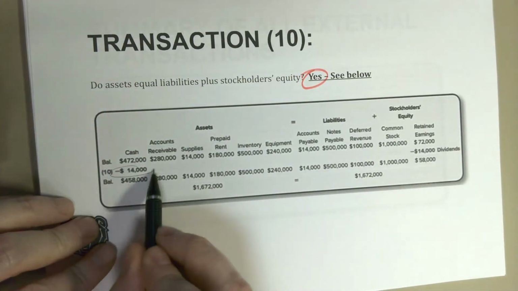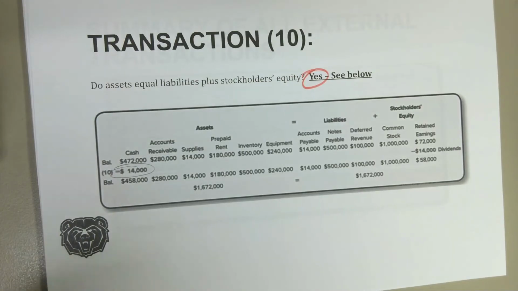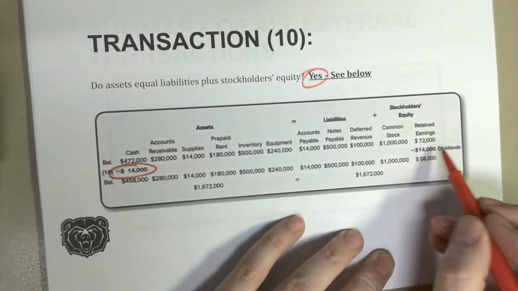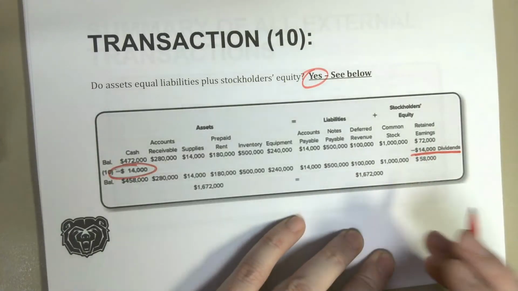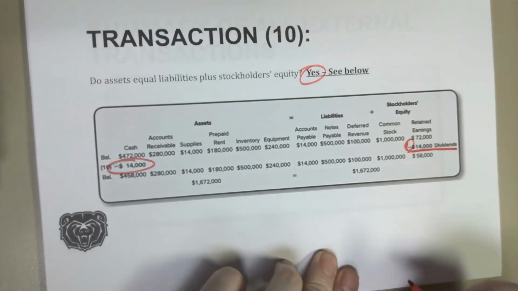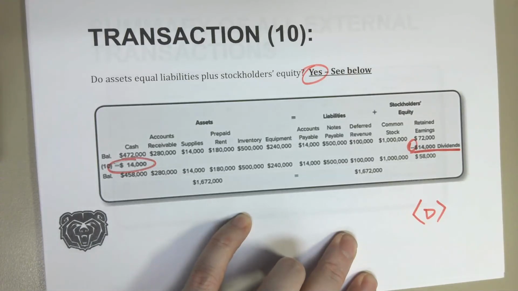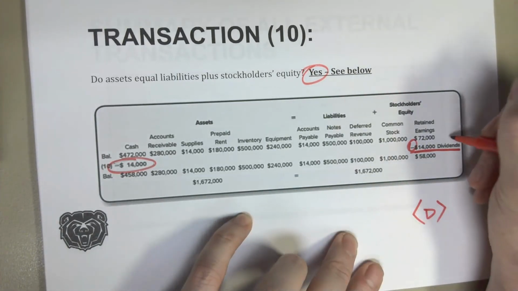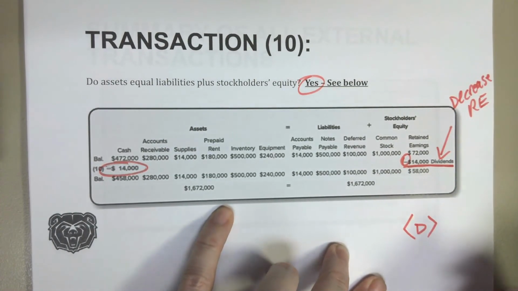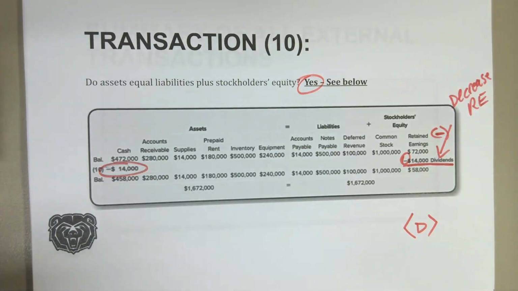So here we can see that we paid cash, $14,000, because they told us we paid cash for the dividends. And then here, way over here on the right-hand side under stockholders' equity, we can see that we paid $14,000. So we had $14,000 in dividends. Now notice again, they've got this pesky negative sign there, and recall that I always put it as a negative when I am writing this in the accounting equation, and that is simply because these, once again, decrease your retained earnings, right? So when you pay a dividend, it decreases your retained earnings. It has an overall negative impact on your retained earnings.